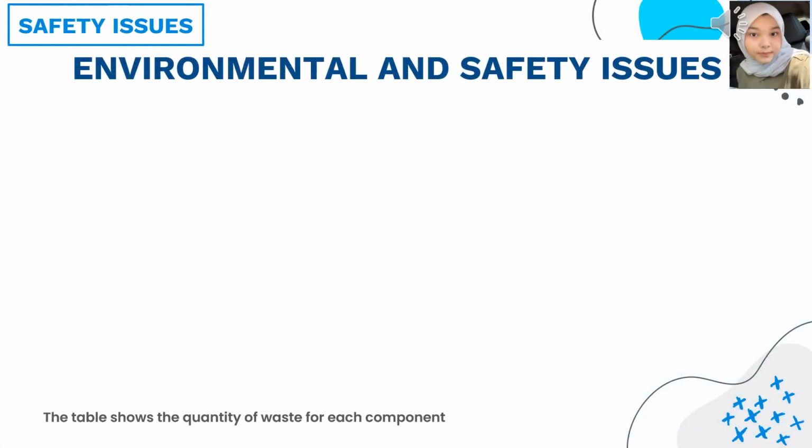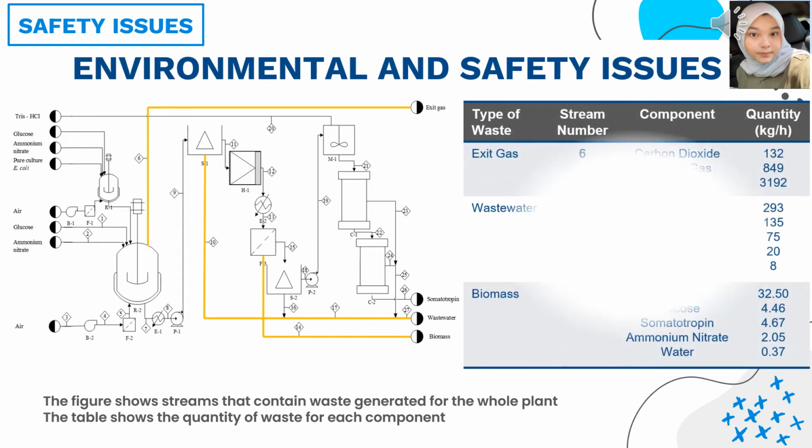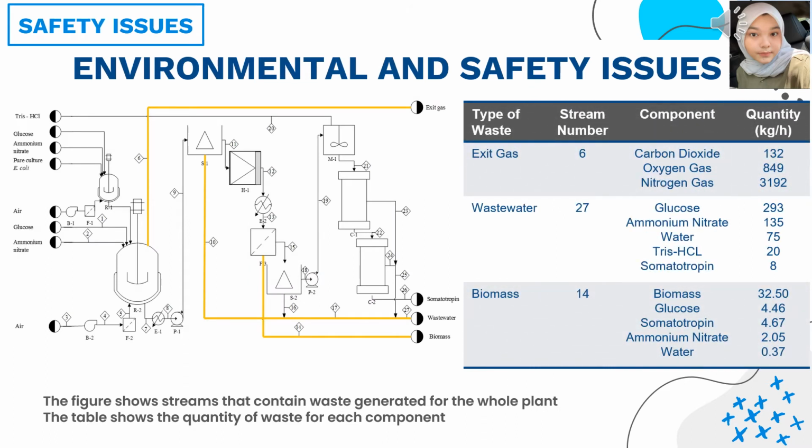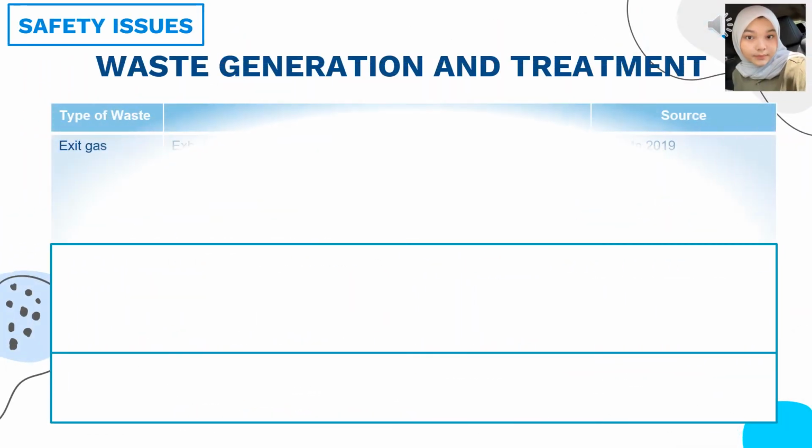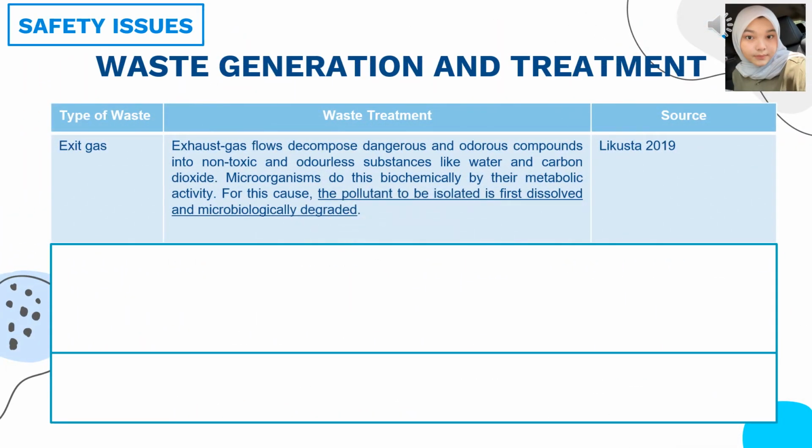Environmental and safety issues. On the left side, you can see the figure that shows the stream containing waste generated for the whole plant. And on the right side, the table shows the quantity of waste for each component. The types of waste are exit gas, wastewater, and biomass. For exit gas, the waste treatment is that the pollutant to be isolated is first dissolved and microbiologically degraded.